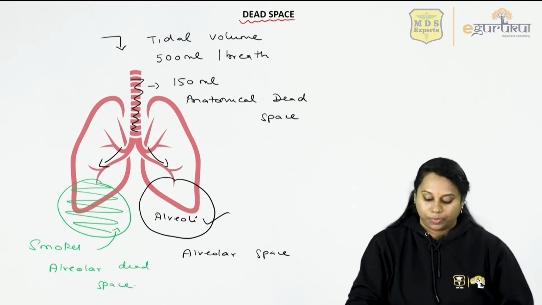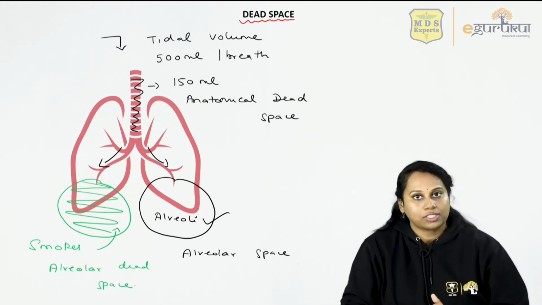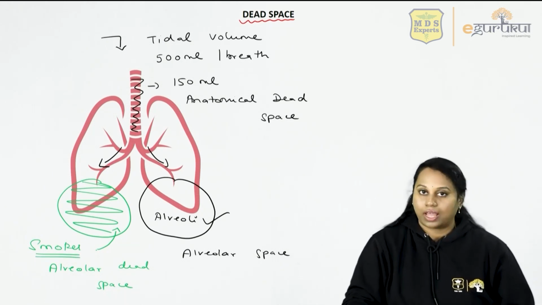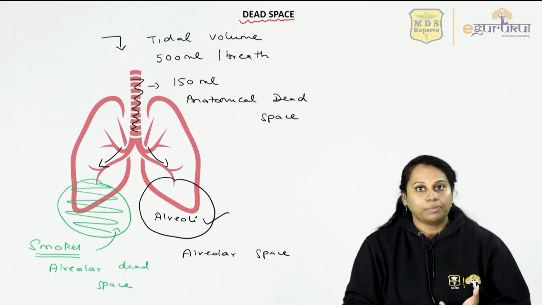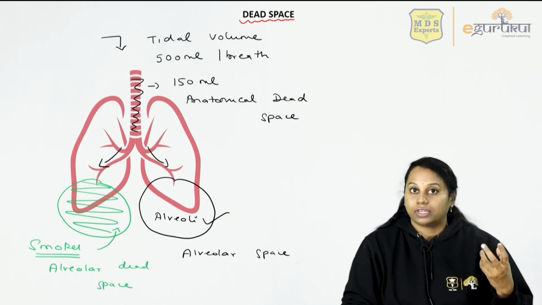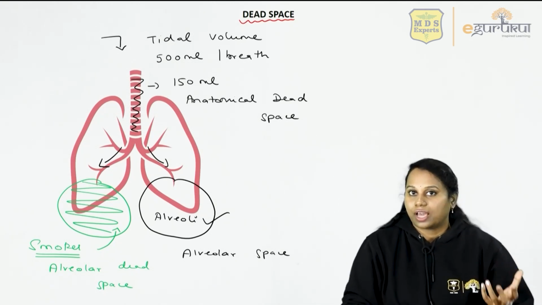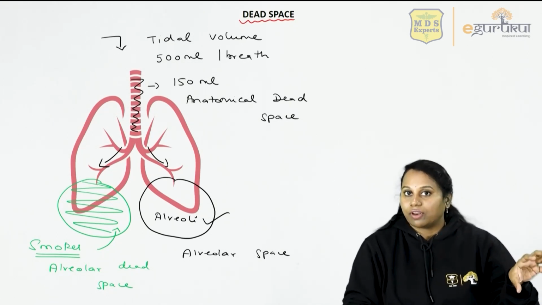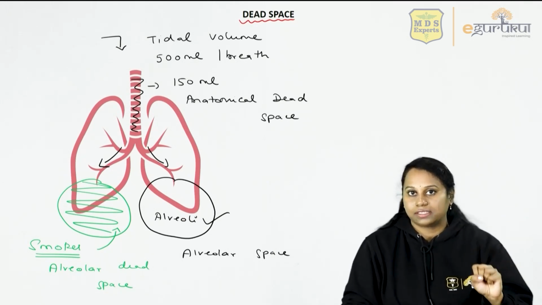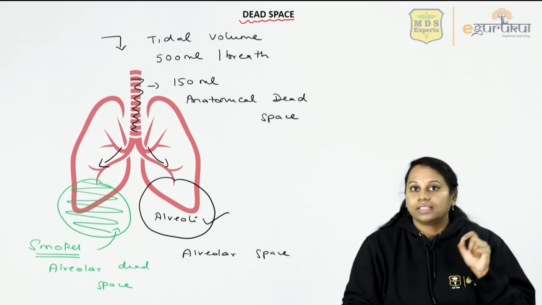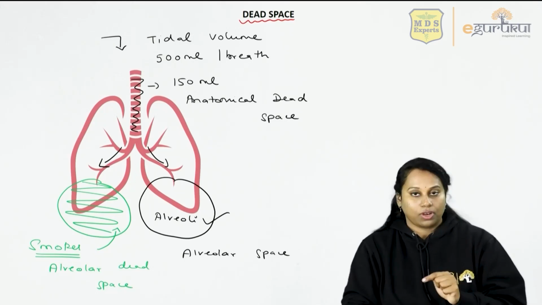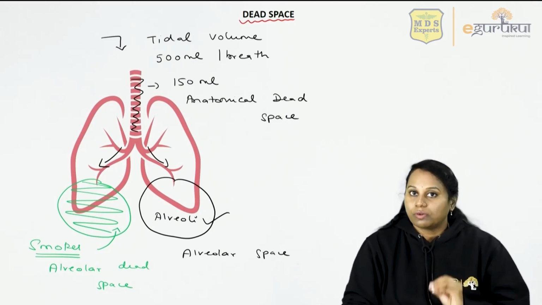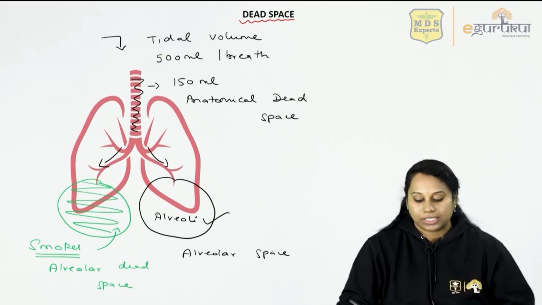Alveolar dead space. So who will have alveolar dead space? Smokers could have alveolar dead space, or any person with an alveolar disease or any damage to the alveoli. The damaged alveoli, which are not taking part in gas exchange, contribute to alveolar dead space. In any normal person, alveolar dead space is 0.